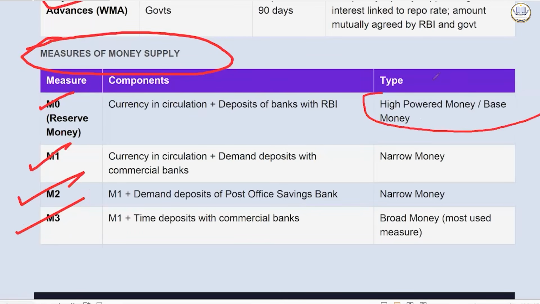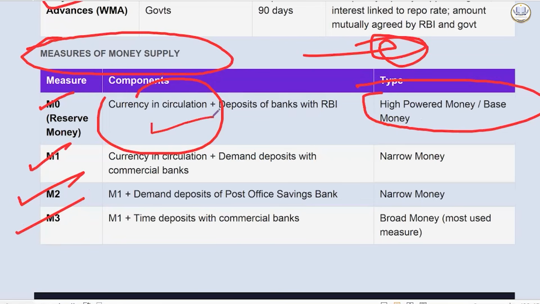Now this is called high powered money or base money, where whatever currency is in circulation plus deposits of banks with the Reserve Bank of India is included in M0. It is called high powered money or base money. M1 will be currency in circulation plus demand deposits with commercial banks. Demand deposits are DDs. It is narrow.